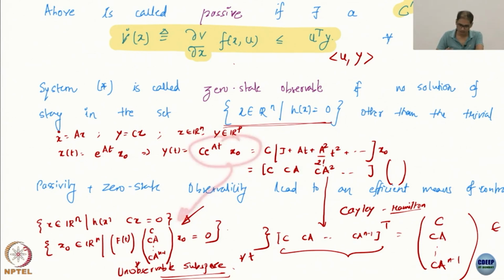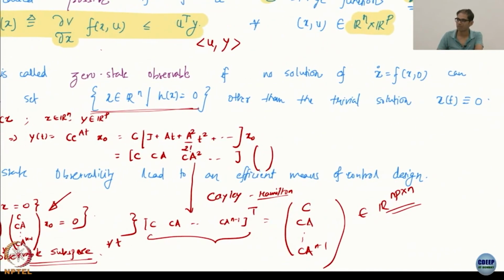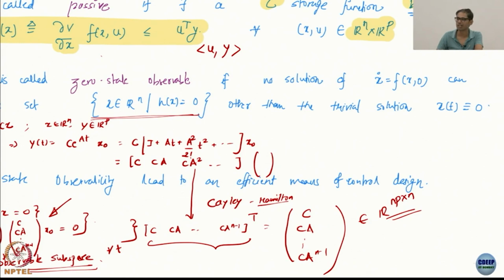Now if this can be written as this, and we are saying that this guy is full rank or maximal rank, what is the maximum rank of this guy? It's n, because p is of course greater than or equal to 1.